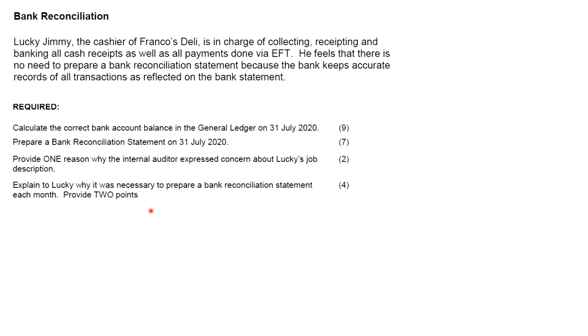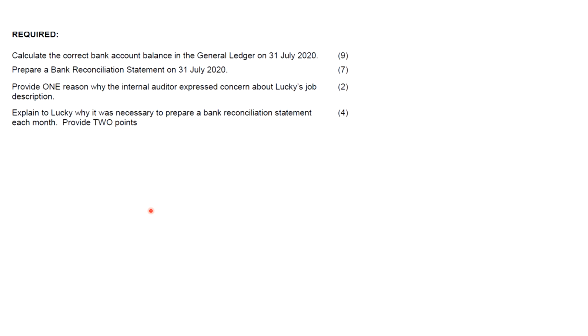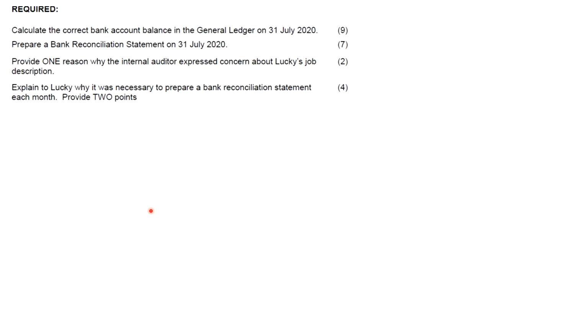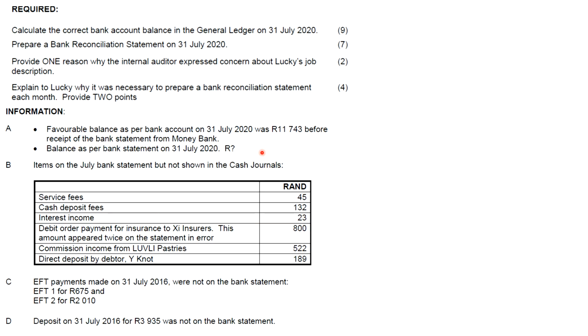So now we are going to start by completing our bank account. This is the information that we are given. Information A, favorable balance as per bank account on 31 July 2020 was 11,743 before receipt of the bank statement from Money Bank. Like I explained in the previous video, a favorable balance means that our balance brought down is on the debit side, or positive. An unfavorable balance means that our balance brought down is on the credit side, or negative. Then balance per bank statement on 31 July 2020, we are not given it.